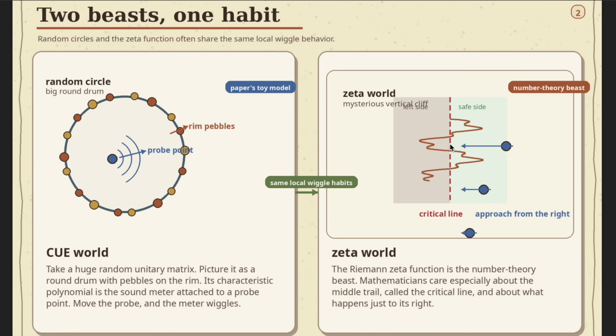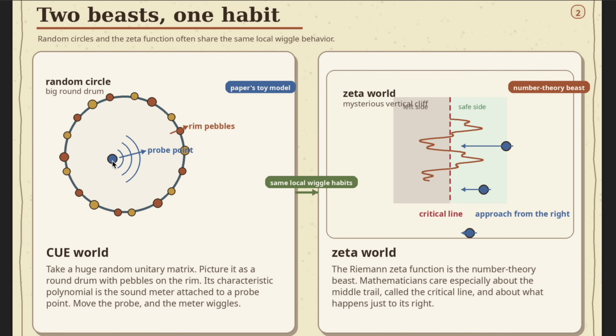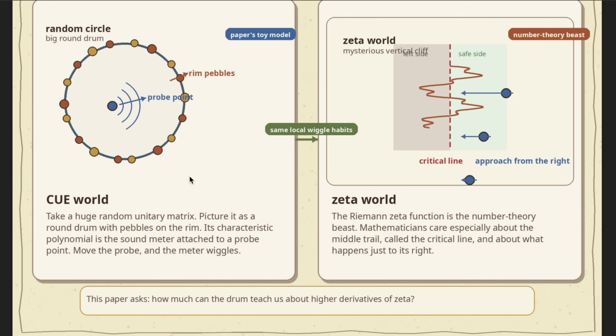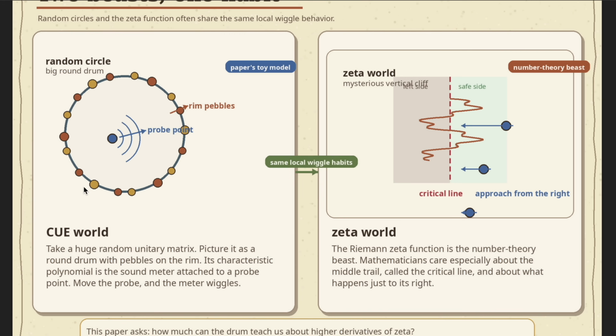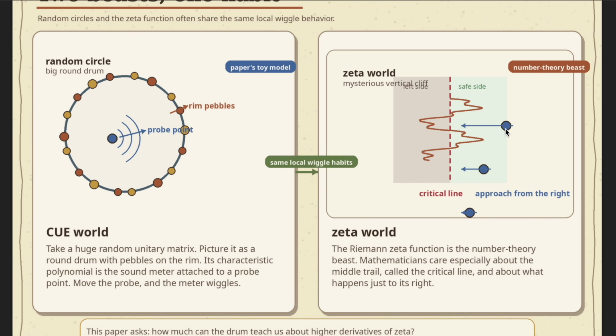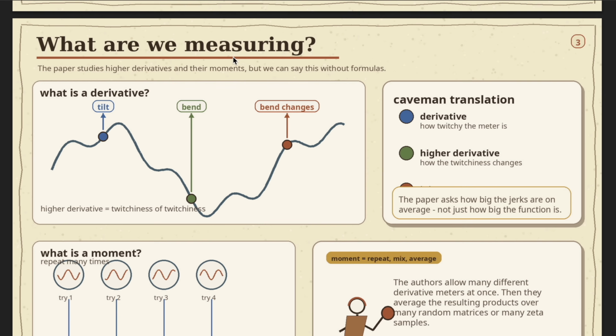On the zeta function side, the rocks are the zeros of the zeta function, which are supposedly on this critical line. Think actually of these pebbles as being like charged particles, and this as being like a probing potential, at least on the random matrix theory side. If you put the rock that you're using to affect the other rocks on the boundary, there's a difference between these boundary ones, you don't really change those. If you move that onto the line, that's equivalent to having your probe point on the line here, basically. That's the most difficult case, because the pebbles, because they're like charged particles, they care the most if you're really close. Now it's explaining what a derivative is.